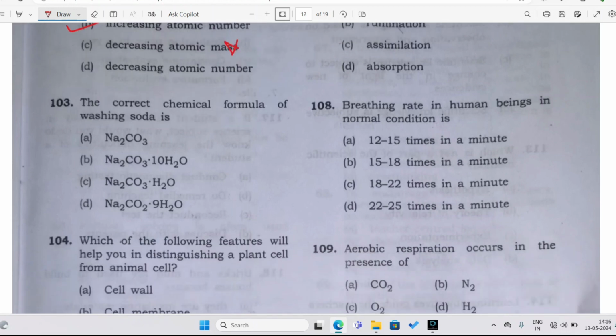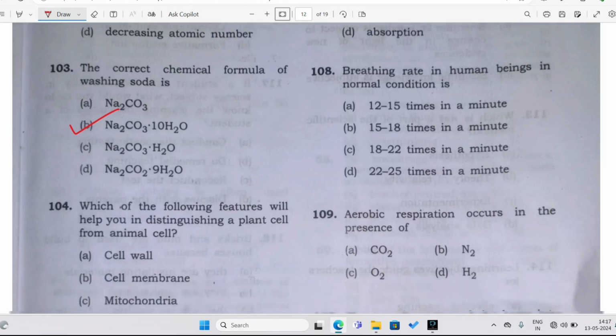So next question, let us see. The correct chemical formula of washing soda is which one? Na2CO3, Na2CO3·10H2O, Na2CO3·H2O, or Na2CO3·9H2O. Of course the correct answer is Na2CO3·10H2O, right?